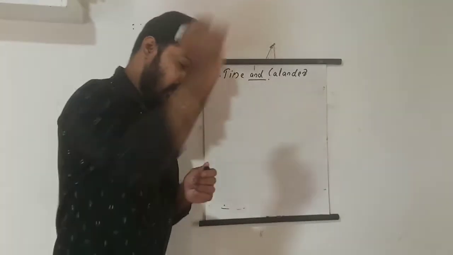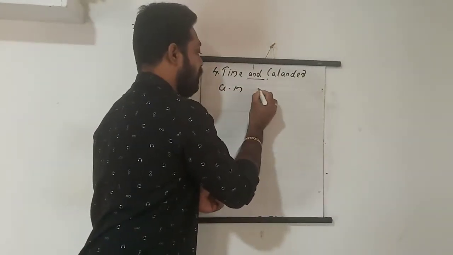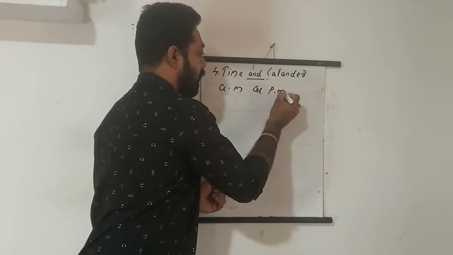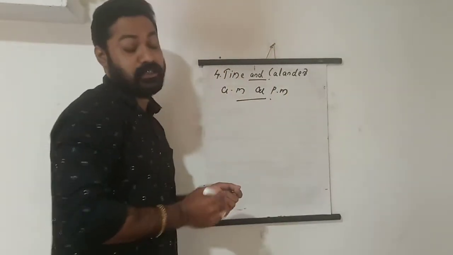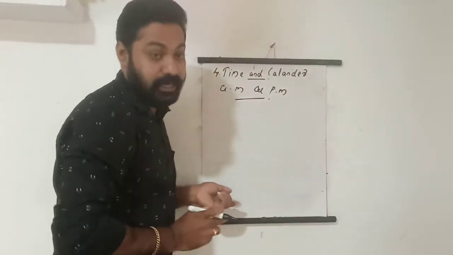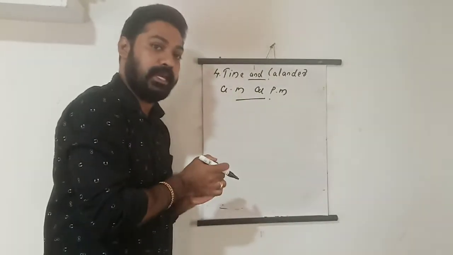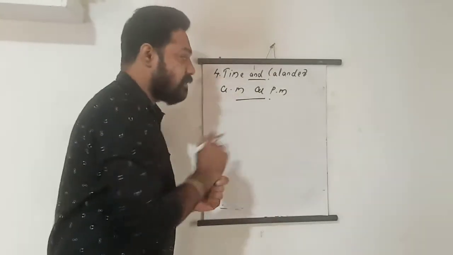In that one, AM and PM is there. AM and PM, all of you know what is AM and PM. The full form of AM is anti-meridian and PM is post-meridian. Anti-meridian and post-meridian. Okay. So what is AM?